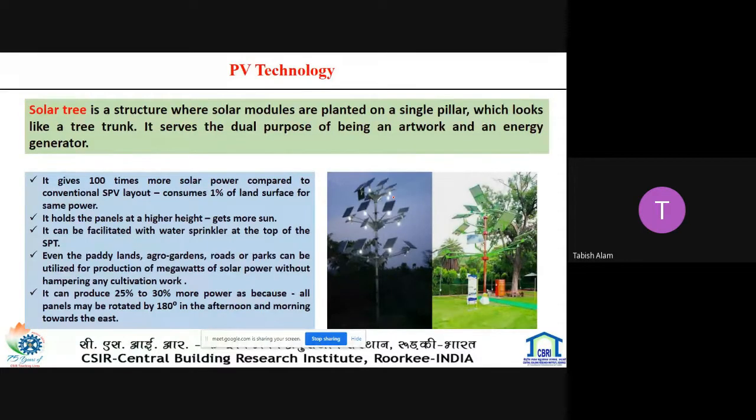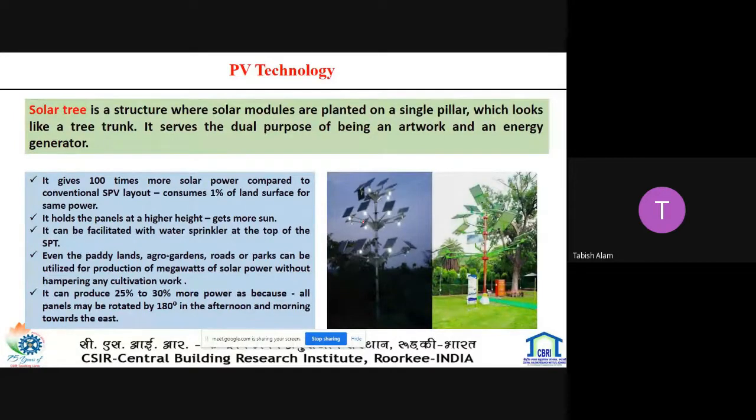This is the technology developed by one of the CSIR labs, that is Solar T. The purpose of Solar T is to reduce the use of land by mounting several PV cells on a structure like a tree. The modules are planted on a single pillar which looks like a tree trunk. It serves a dual purpose as an artwork and an energy generator.